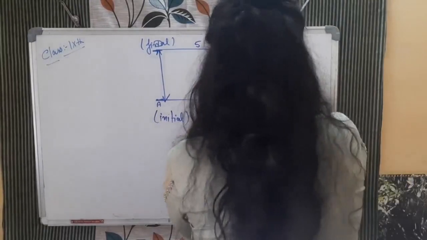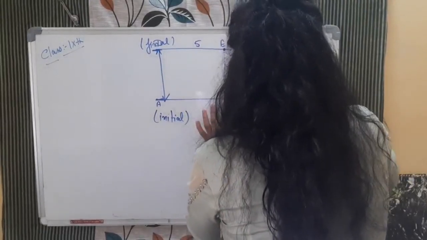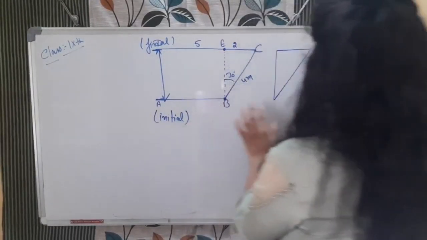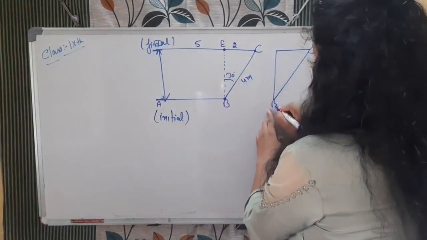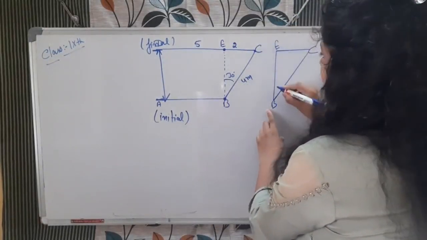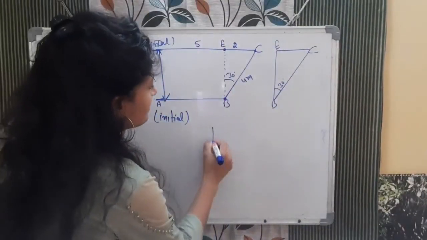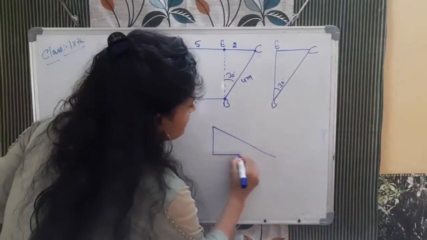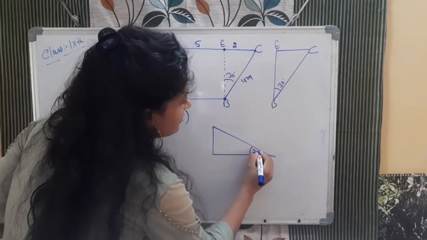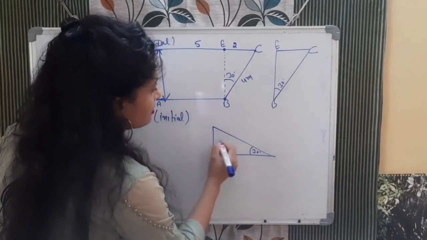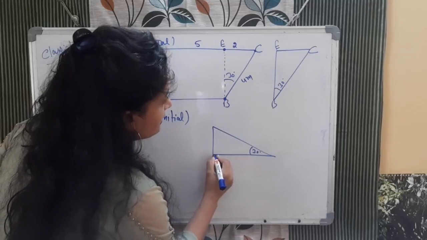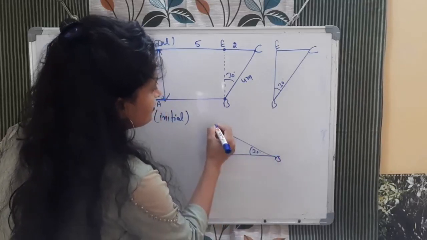Yes, this is the triangle B. Yeah, it is like this. See, now see, this is point B, this is point E, and this angle is 30 degree. So when you will see, can we make it like this? Yes, we can make it like this. This is 30 degree. And this is point E, this is point B, and this is point C.